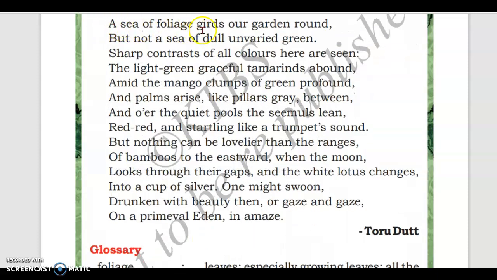A sea of foliage grids our garden round, but not a sea of dull, unvaried green. Sharp contrasts of all colors here are seen. The light green graceful tamarinds abound amid the mango clumps of green profound, and palms arise like pillars grey between, and over the quiet pools of simals lean, red and startling like a trumpet's sound.